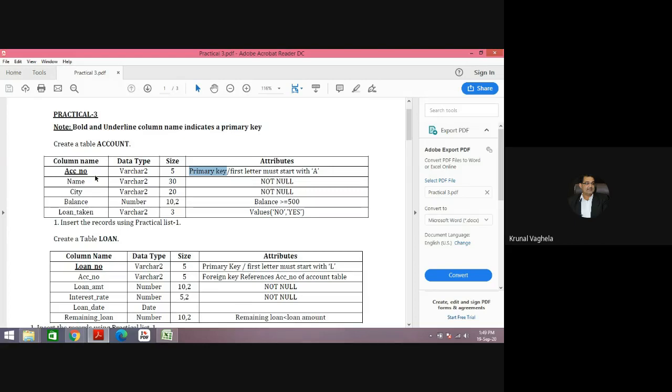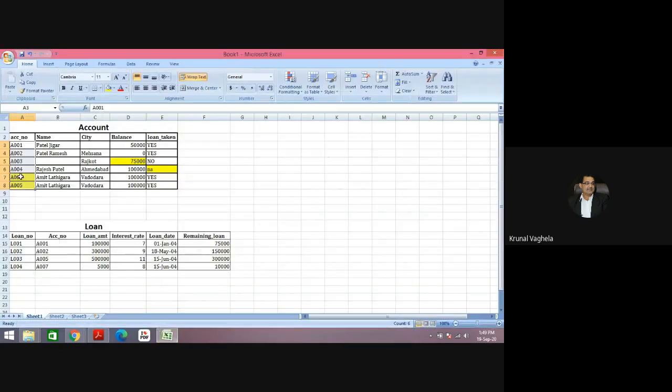When you are nominating any column as primary key, it will have two attributes. First, the values will not be repeated. If account number is primary key, then no value will be repeated. Means in primary key, each and every value will be unique. And second, for any row, the primary key will not be blank.